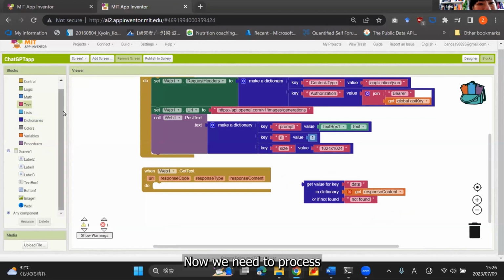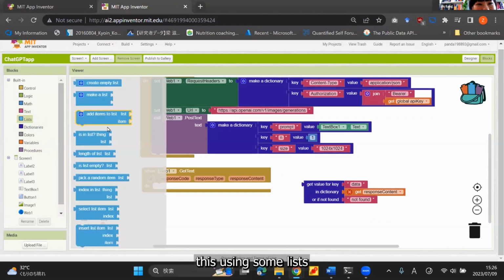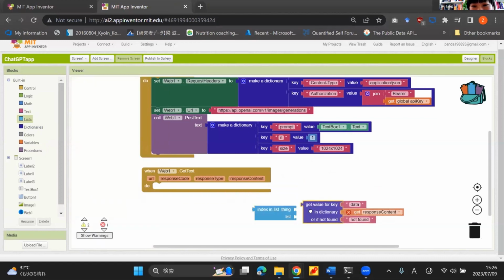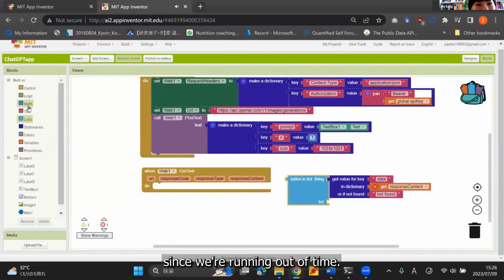Now we need to process this using some lists blocks, and it's like several layers. Since we're running out of time, I'm going to do it just fast. The first layer, we need to grab the first element.